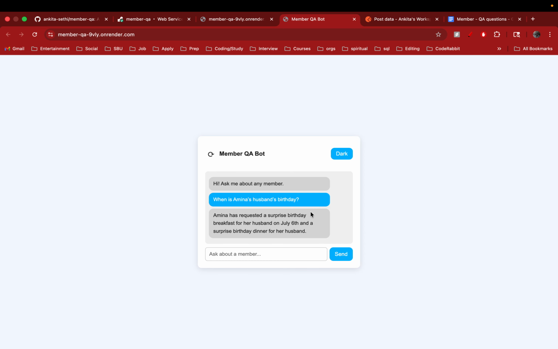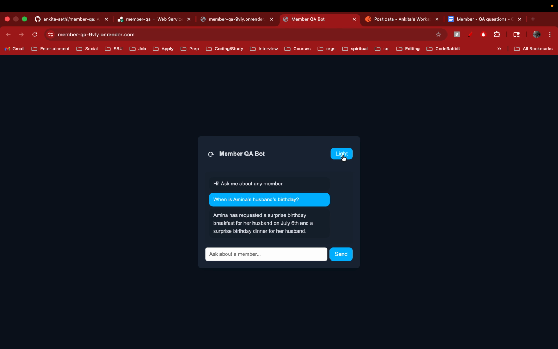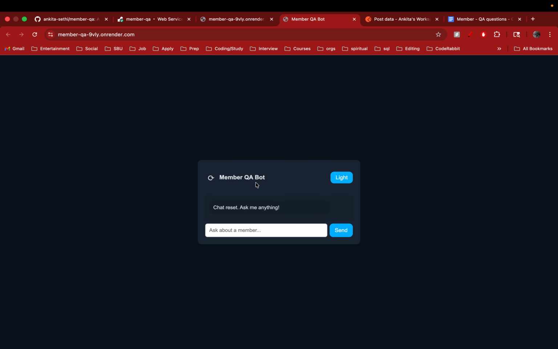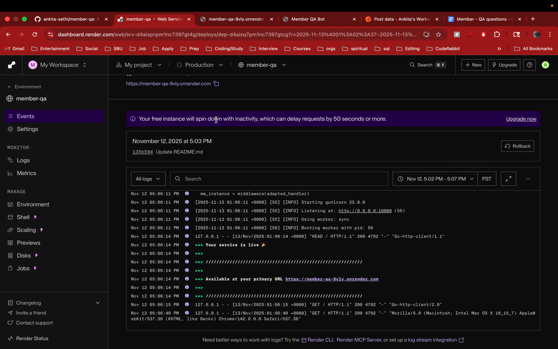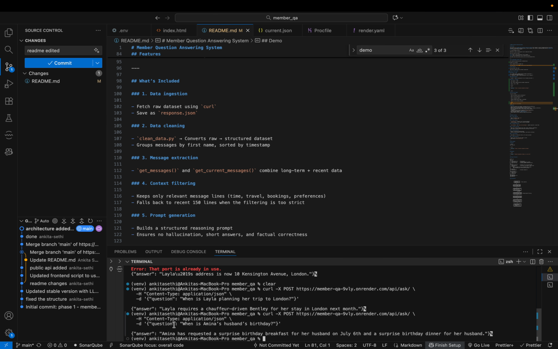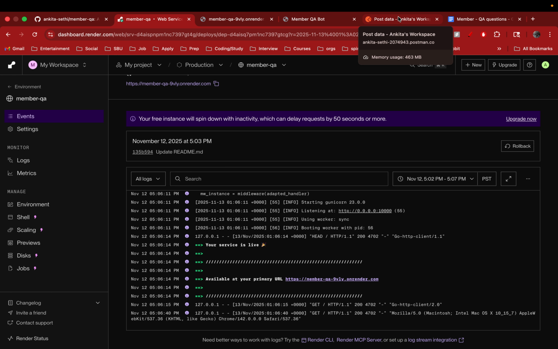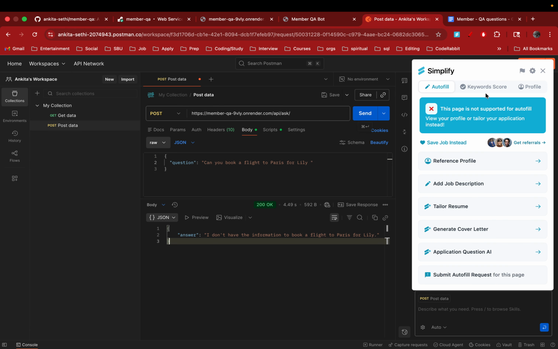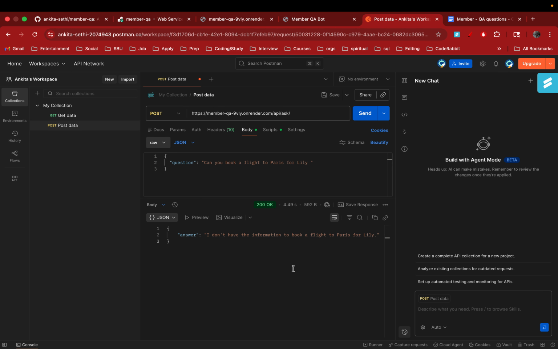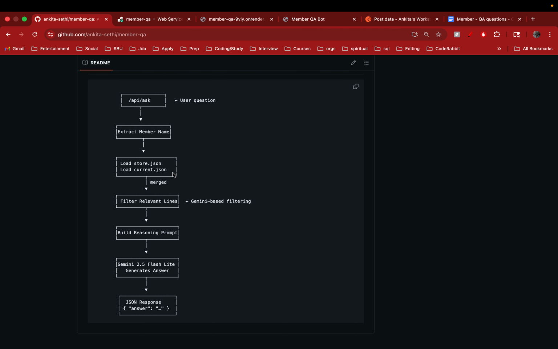It's a very minimal UI where you can type any question, and I have a dark and light theme. I also have this refresh button, but given the time I've just done this. It uses Render here, and I can also use a curl command. I did one already to show an example. So this completes the demo. Everything runs from a public Django service on Render, backed by Gemini for reasoning, with message-based context retrieval, logical inference, and update tracking. Thank you.